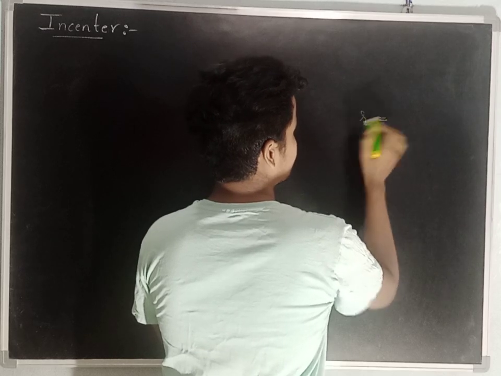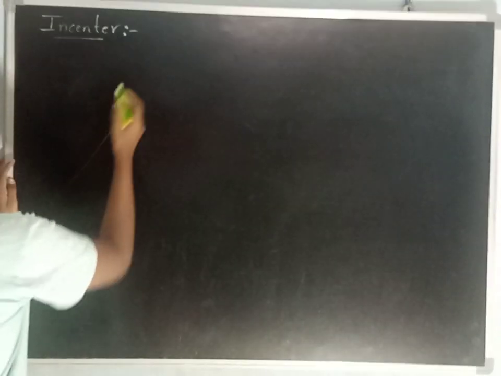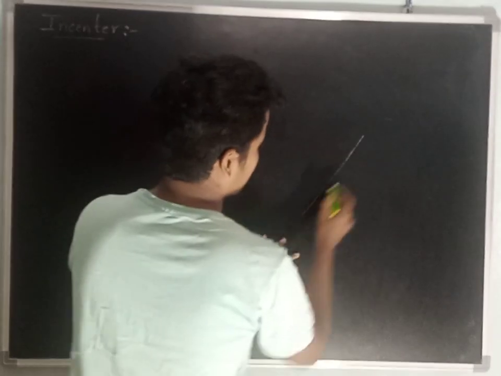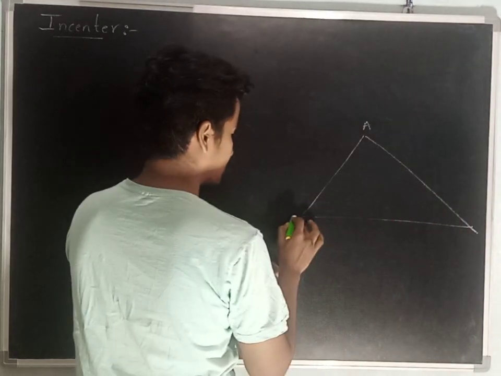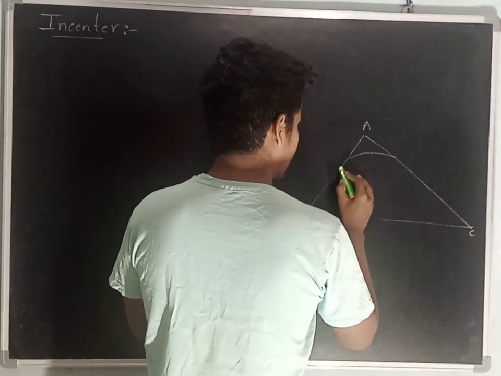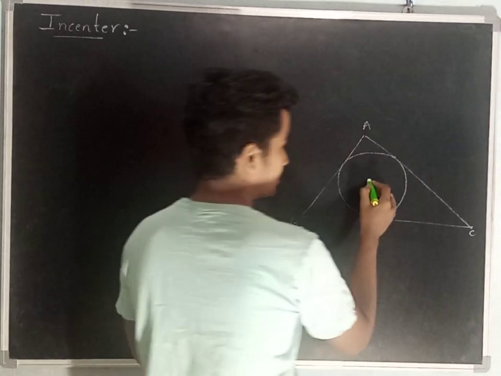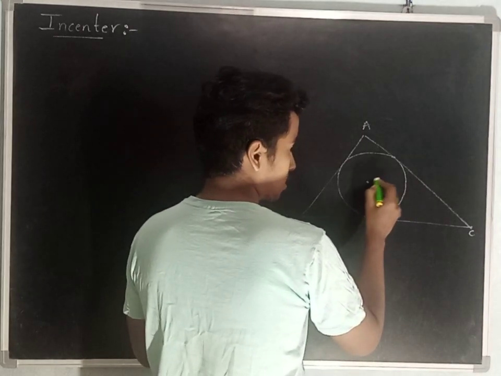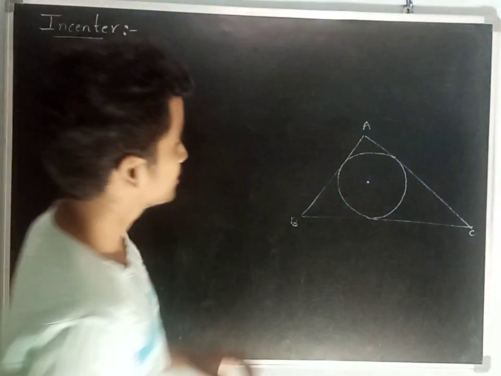Radius of the incircle. Let me make it clear by drawing a diagram. Triangle ABC, and here is a circle inscribed inside the triangle, which is called the incircle, and the center of the incircle is the incenter.